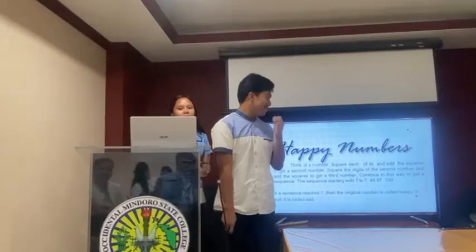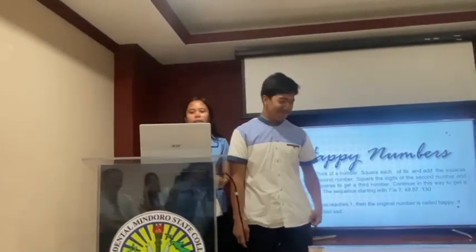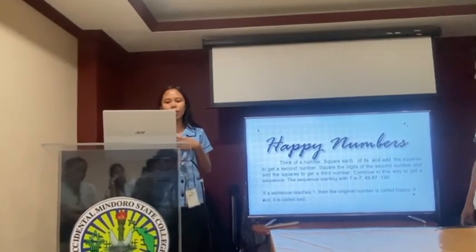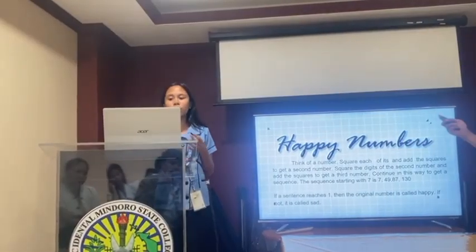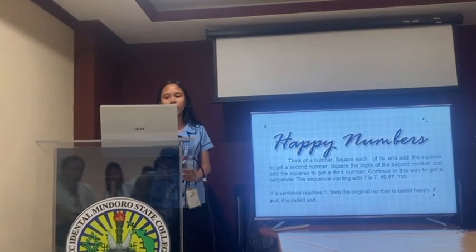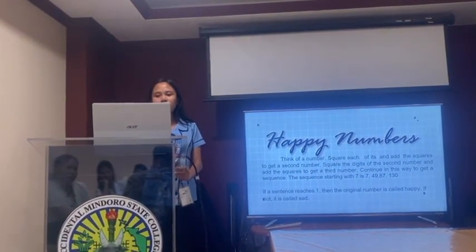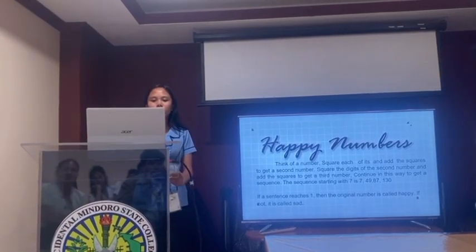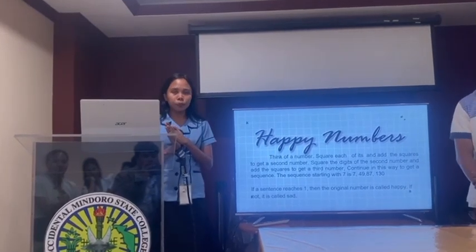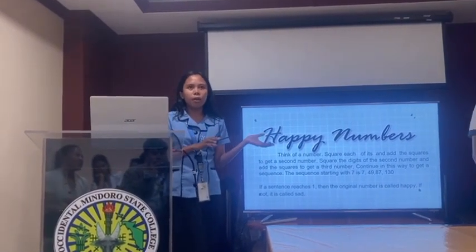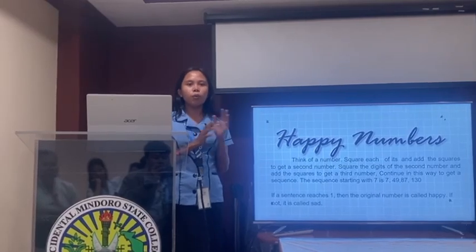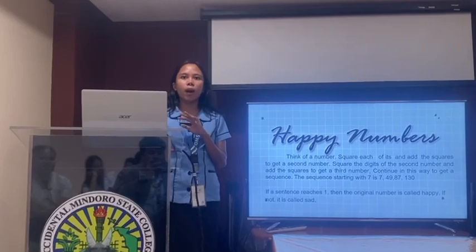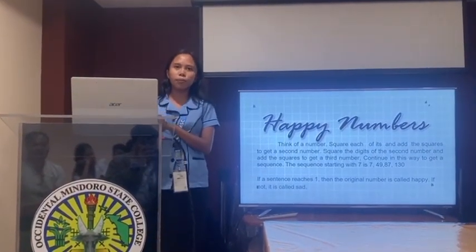Happy numbers: think of a number, square each of its digits, and add the squares to get the second number. Square the digits of the second number and add the squares to get the third number. Continue in this way and we get a sequence. The sequence starting with 7 goes 7, 49, 97, 130. If a sequence reaches 1, then the original number is called happy. If not, it's called sad. So again, when you square the digits of a given number and add them, and it results in 1, then it's a happy number. Otherwise, when it does not result in 1, it is called a sad number.